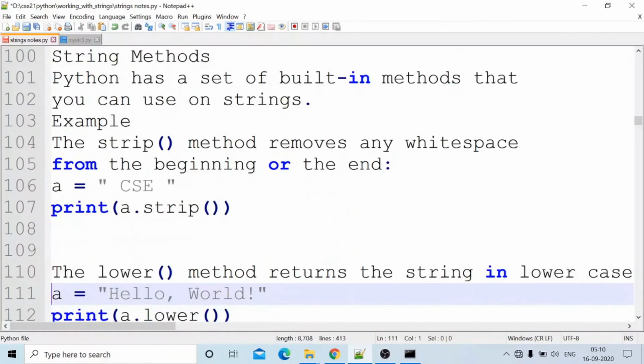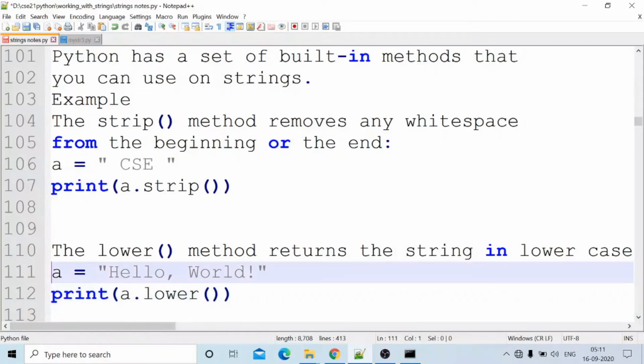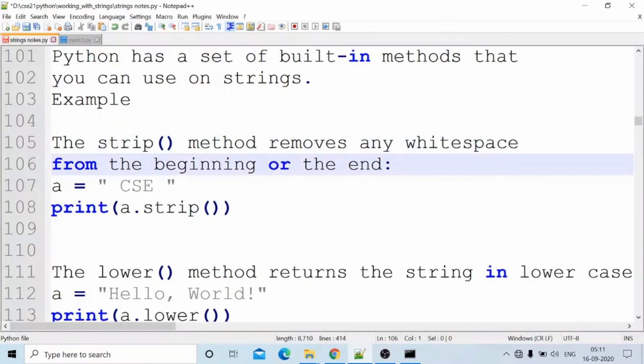Next, the strip method. You need to write only these two lines of statement. There are a number of methods, and we will cover some. The strip method removes any white spaces from the beginning or the end. We will see this clearly here.